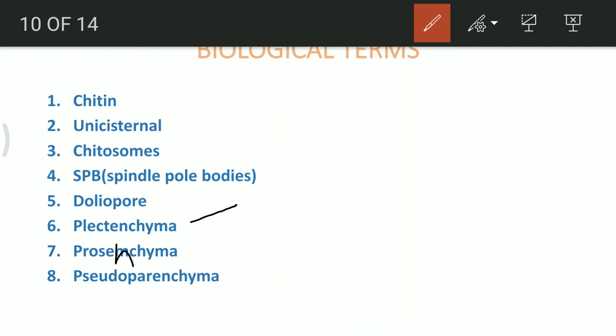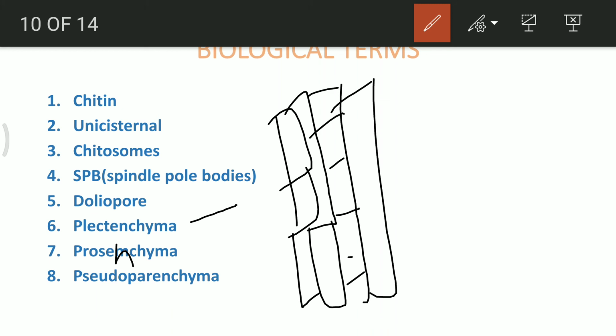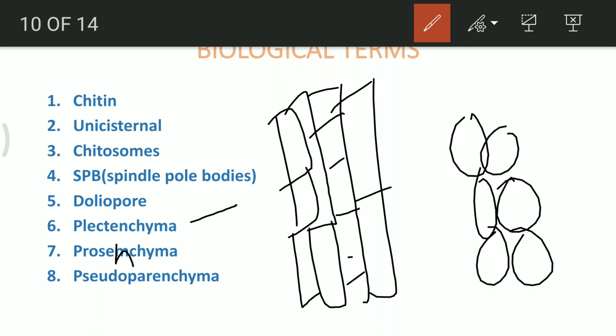Although they are closely packed and interwoven, they still maintain their own individuality because of the isodiametric structure they possess. So if I want to show you the structure of prosenchyma and pseudoparenchyma, it is somewhat like this. You can see the isodiametric form. This isodiametric form is the pseudoparenchyma. So I will just mark it. This is pseudoparenchyma, and prosenchyma is this one.